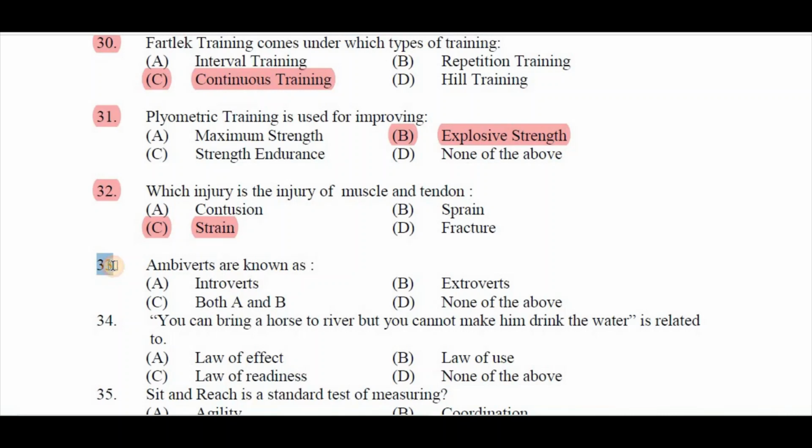Question number 33. Ambiverts are known as A. Introverts, B. Extroverts, C. Both A and B, D. None of the above. Right answer is C. Both A and B.